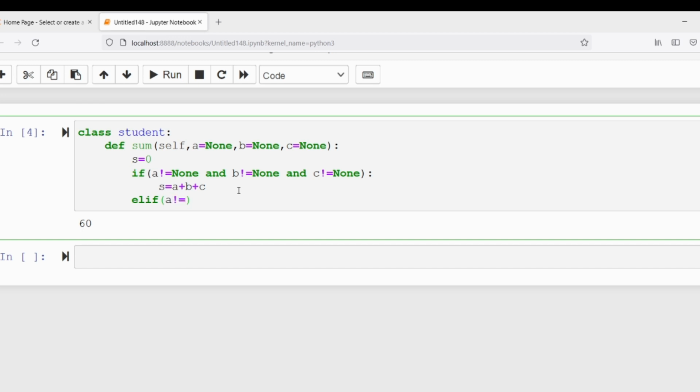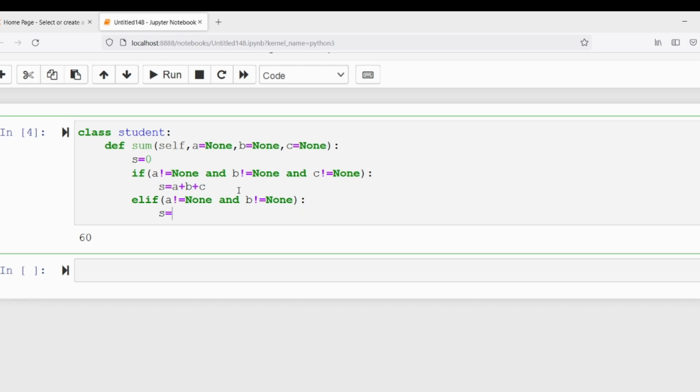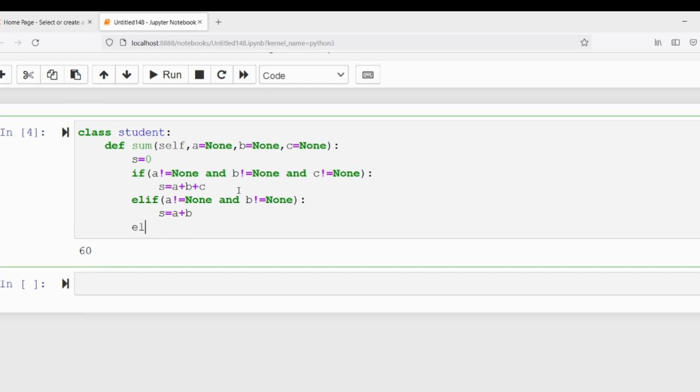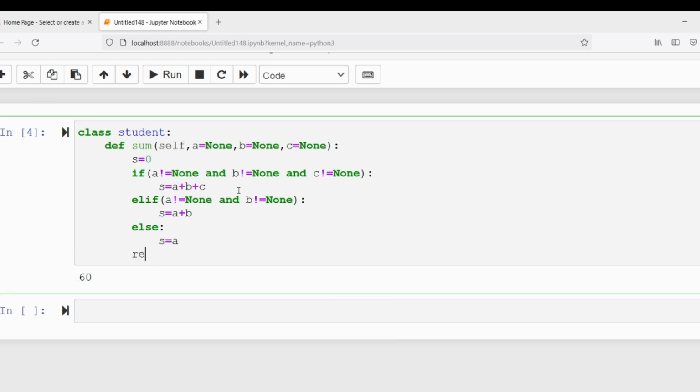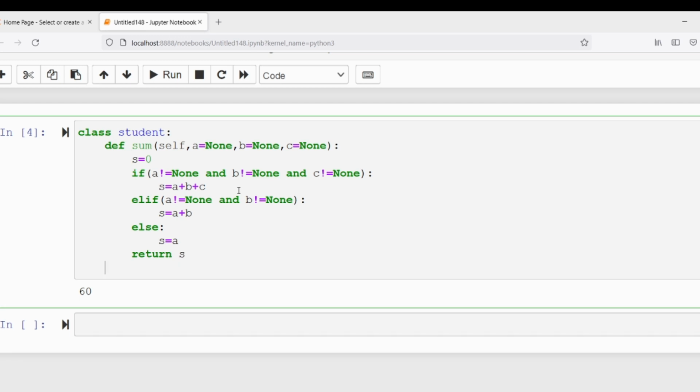The second condition I want to verify is a not equal to None, b not equal to None, and c is None. In that case, I want to perform s is equal to a plus b. If even this condition is false, I want to write the statement s is equal to a. That s value I want to return.